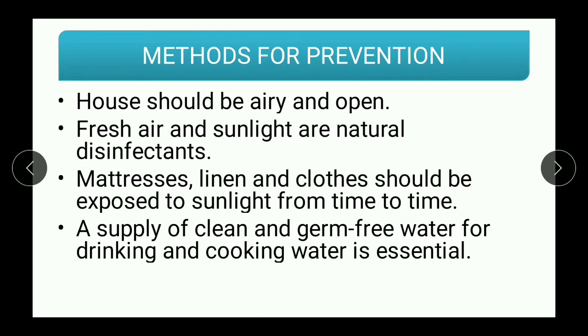A supply of clean and germ-free water for drinking and cooking is very essential. Why is it necessary? Because clean and germ-free water ensures good health. So we should always use such clean and germ-free water for drinking and cooking.